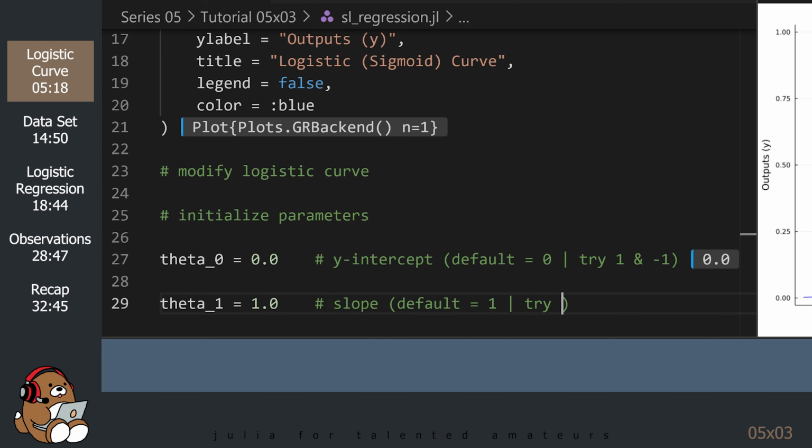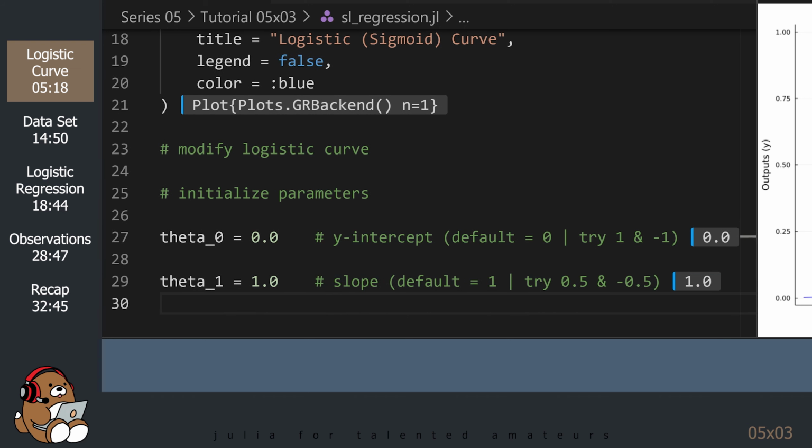These are the same parameters that we used last week. For the logistic regression algorithm, theta 0 is similar in concept to the y-intercept used in linear regression, and theta 1 is similar in concept to the slope used in linear regression. Last week, I initialized both values at 0. This week, I'm setting theta 0 to 0 and theta 1 to 1. These values will generate the default logistic curve that we just plotted.